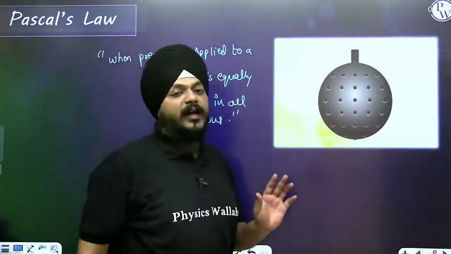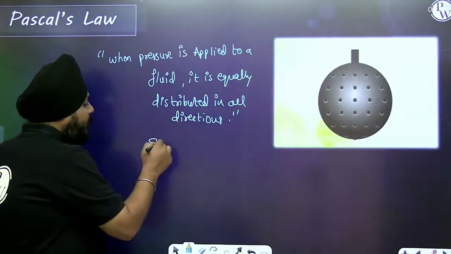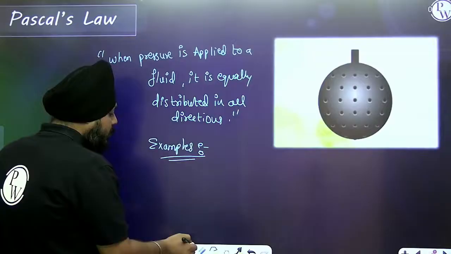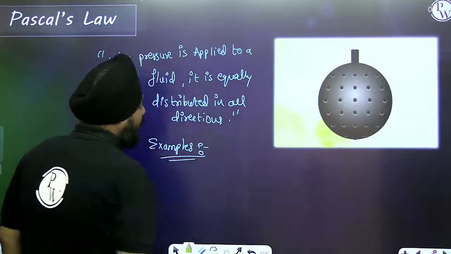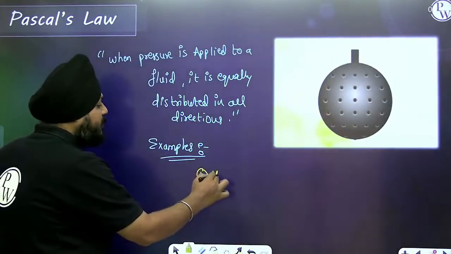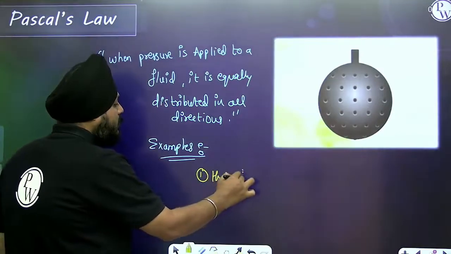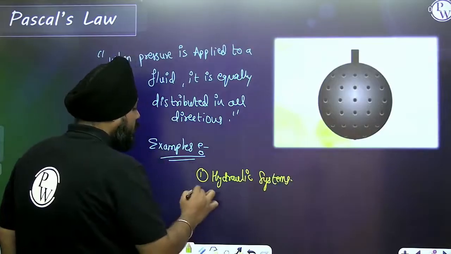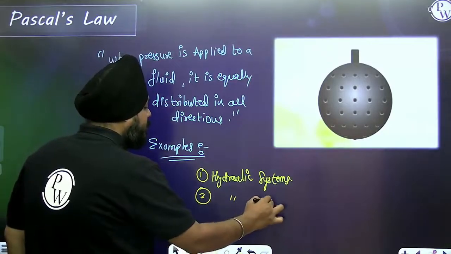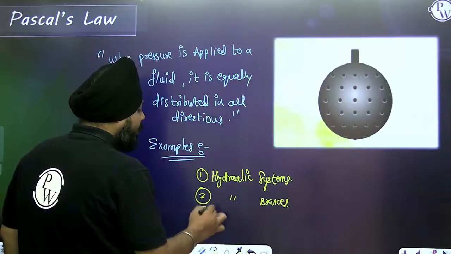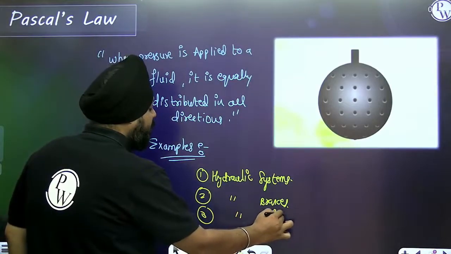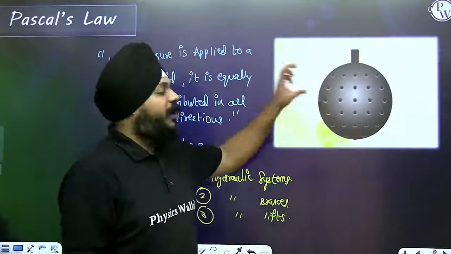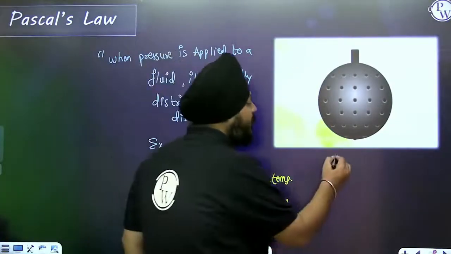So, what does this law state? Here are the examples of it: hydraulic systems, hydraulic brakes, hydraulic lifts, hydraulic jacks, and the jet spray.